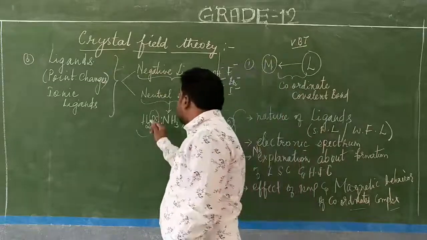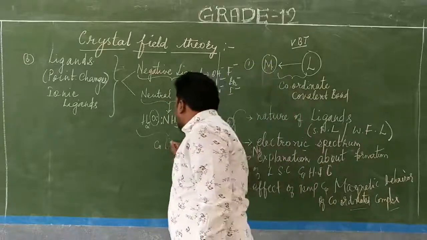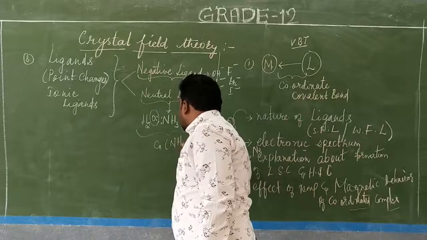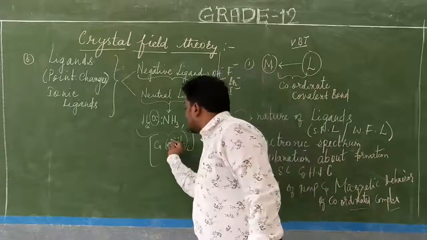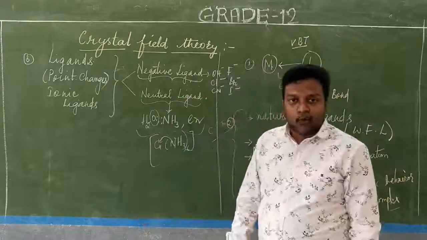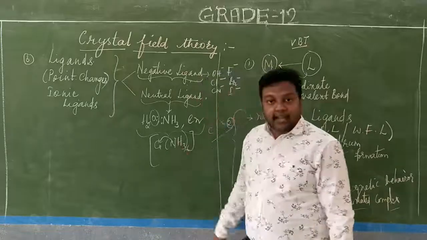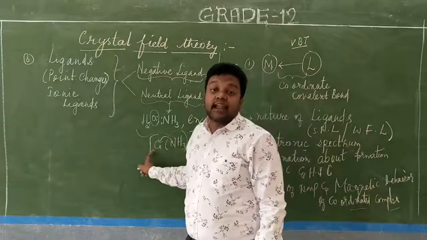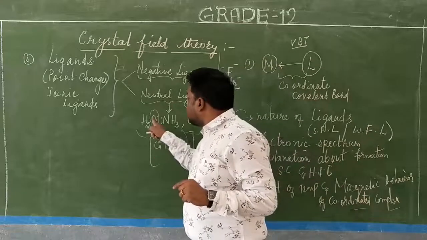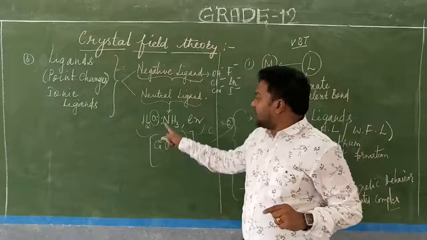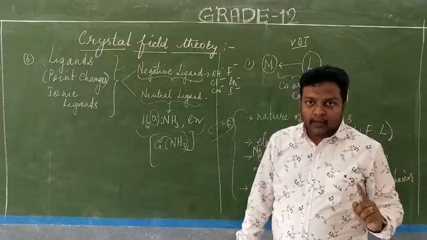For example, if I am taking cobalt, the cobalt will get coordinated with, say, NH3, six times, the coordination number. See, the nitrogen will be bonded to the cobalt, not the hydrogen. Why? Because hydrogen is not going to give away the electron pair. Nitrogen is going to give the electron pair to the central metal atom or ion. So nitrogen to the central metal atom or ion, here oxygen to the central metal atom or ion. So here it is aqua, here it is amine, and it is ethylene diamine. Can you understand what I am telling?